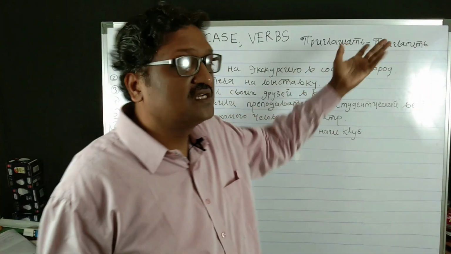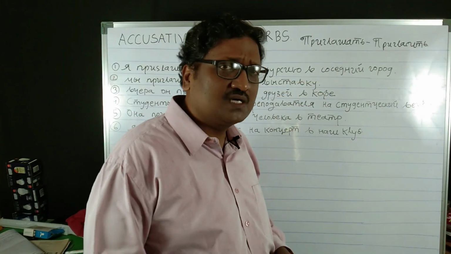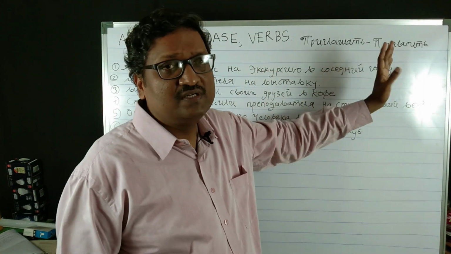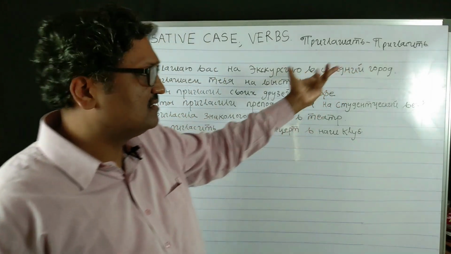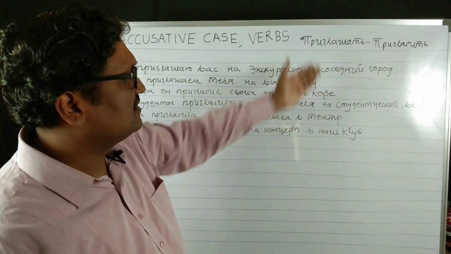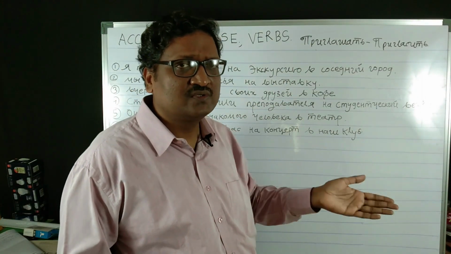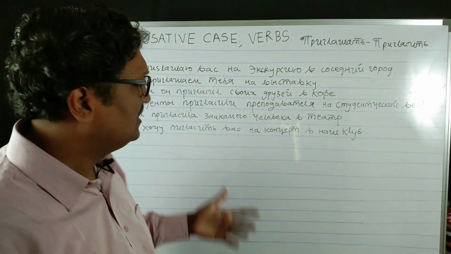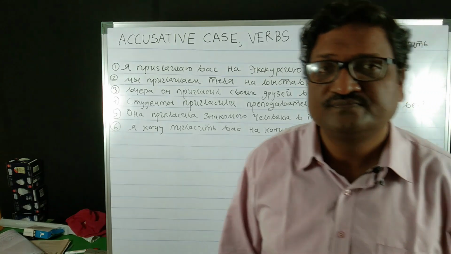We know priglashat kavo. Kavo khatite priglasit? It answers the question kavo, which is in the accusative case, and then it specifies kuda. Kavo and kuda, so both the nouns in this case are coming in the accusative case.